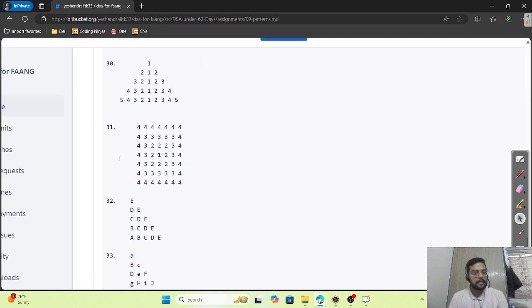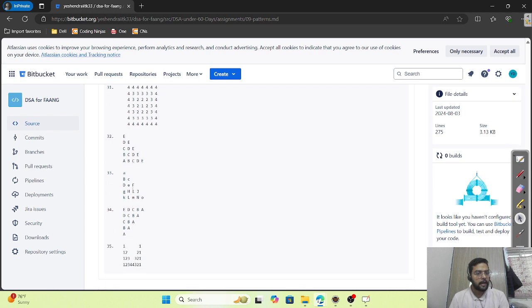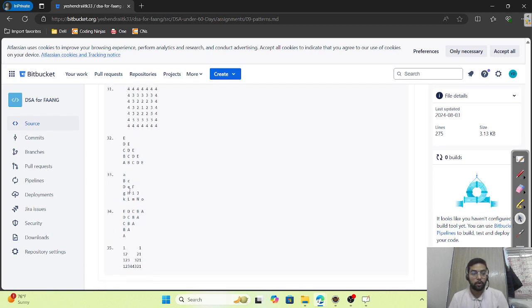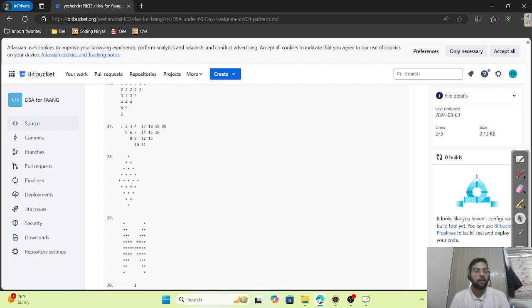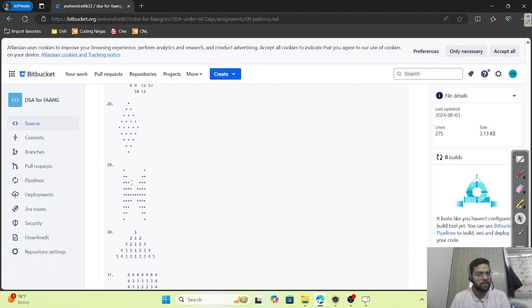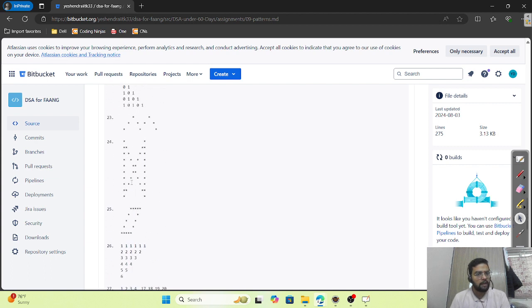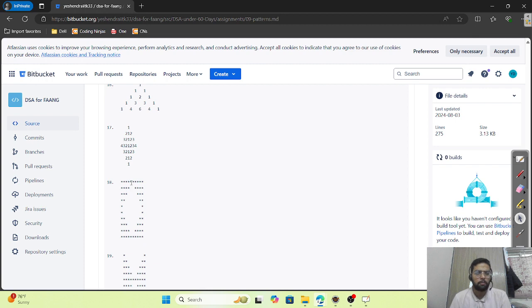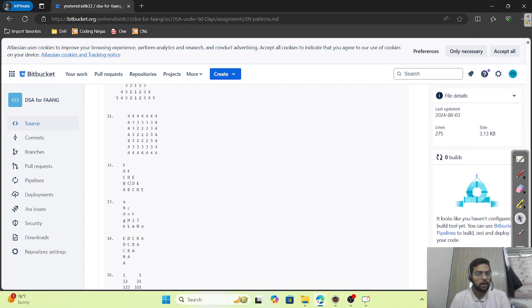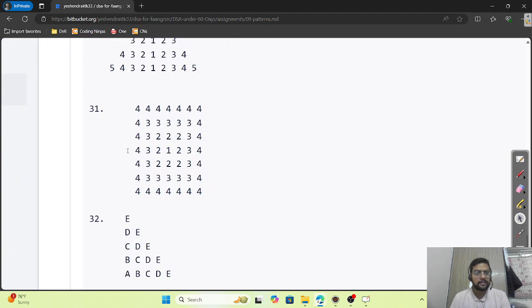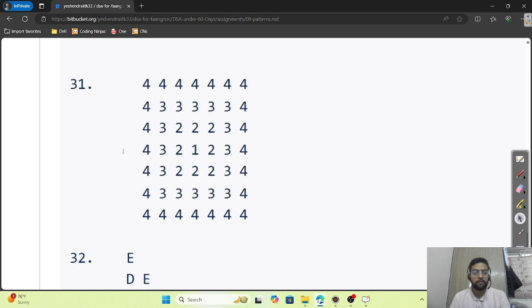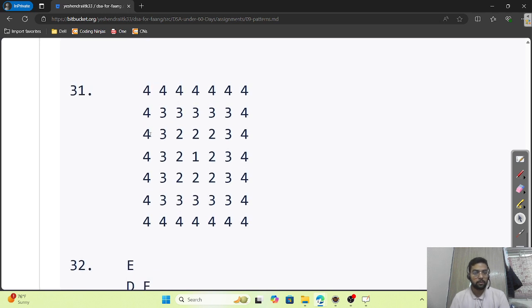The next thing is, the rest of the 35 patterns which I have selected for you to master pattern programs, I want you to solve by yourself. Why? Because I already created two videos before this, and in them I have shown you the trick. Using that trick, these problems can easily be solved. You can see there are different shapes, numbers, asterisks, alphabets, rhombus, and other space problems. But the motto of this video is to solve this program, because it is considered the hardest problem and is asked by Google. So now let's deep dive into the problem.